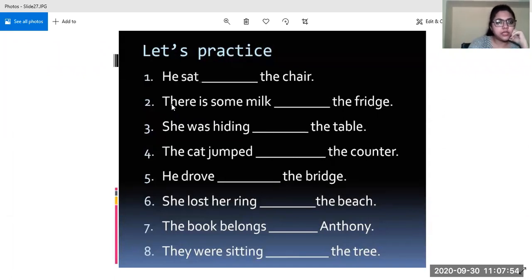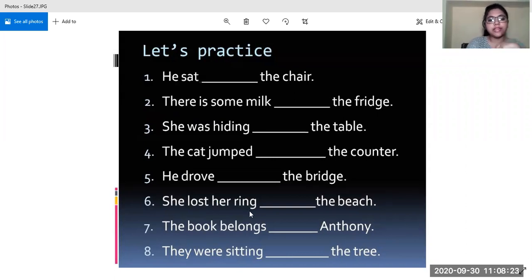Shubh, what do you think the answer will be? He drove across the bridge. No, we travel the length of the bridge, not the breadth. Across is used for the breadth. He drove over the bridge can be the answer. Right?